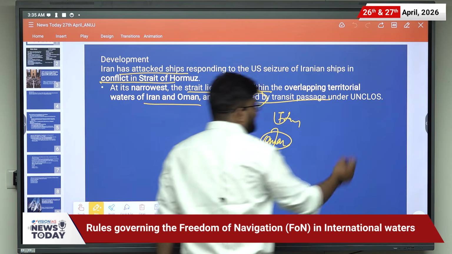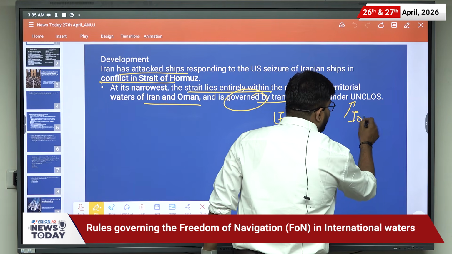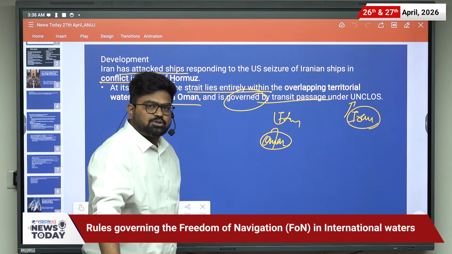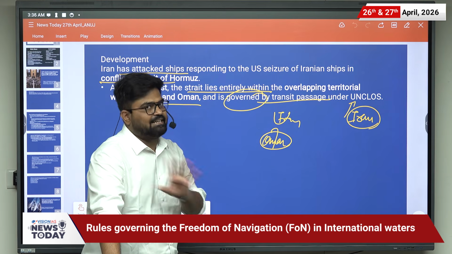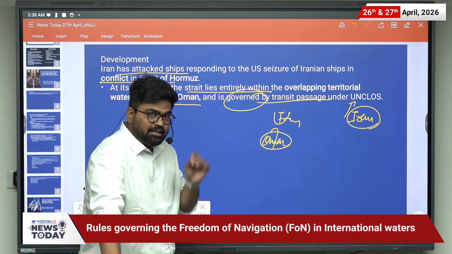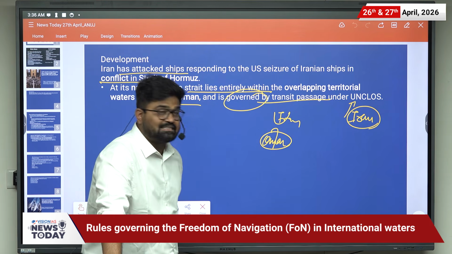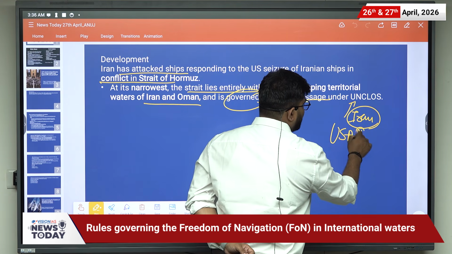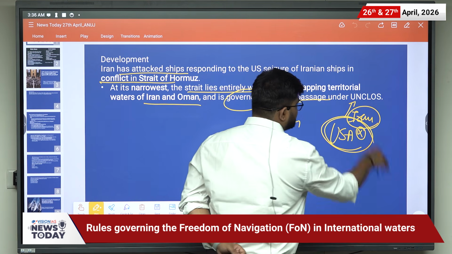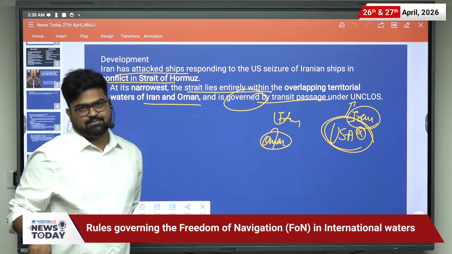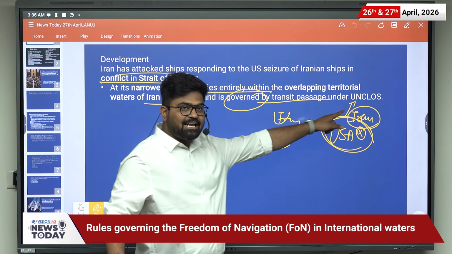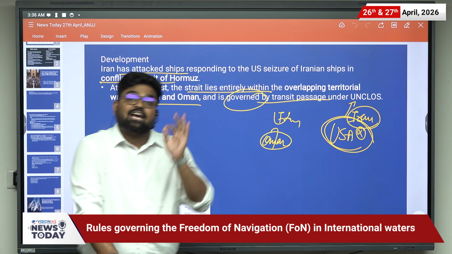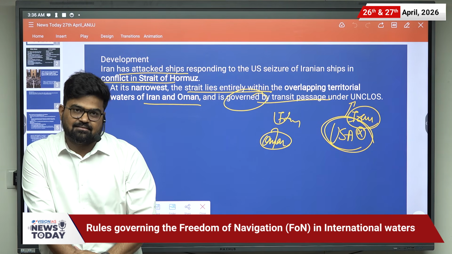Let us first understand that Iran has signed this United Nations Convention on Laws on Sea but has not ratified it. Such type of information is also important for your prelims examination. Whereas USA, it is very important, has not signed UNCLOS. Iran has signed but not ratified it, whereas USA has not signed as well.